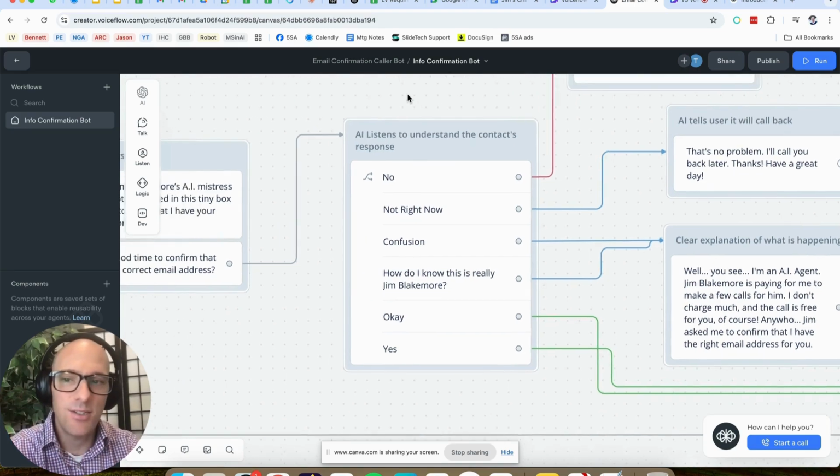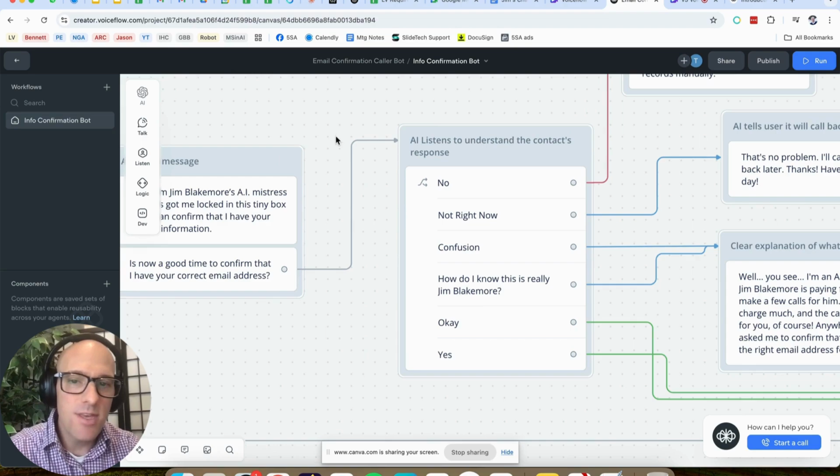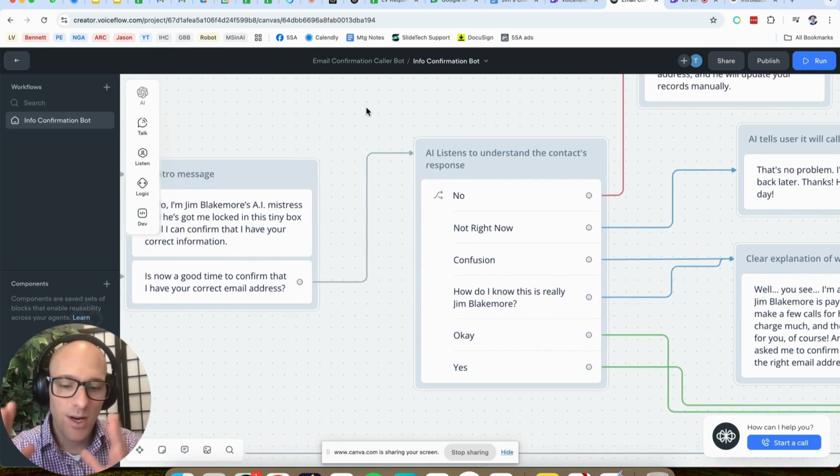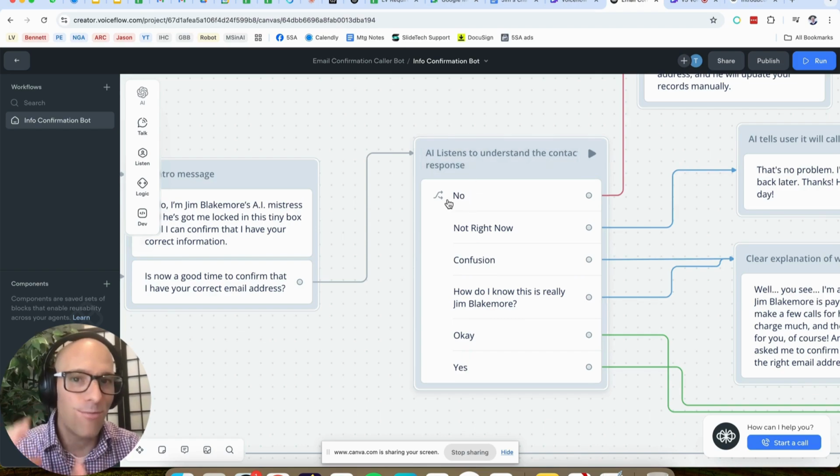And now you're listening. So the AI has said something, and then the human says something. It doesn't really show the human saying something, but this is the AI listening in. This is the part that the AI does. It listens, and the way that it listens, it doesn't actually listen. It actually transcribes it. So it transcribes a bit of that phone call, the response from the human, into a transcript. So think of it as a little box in the middle here where there's a transcript of what the human said, and then the AI is going to run this through a filter or a router and say,